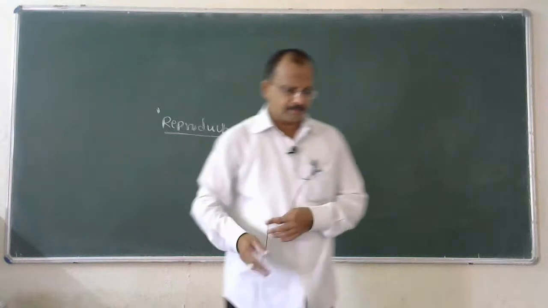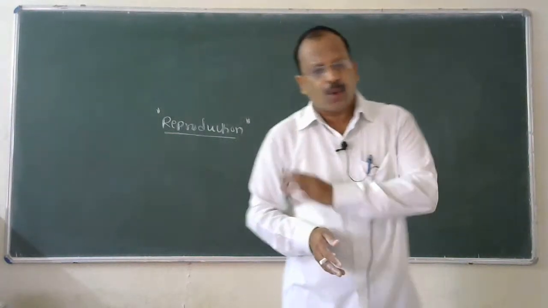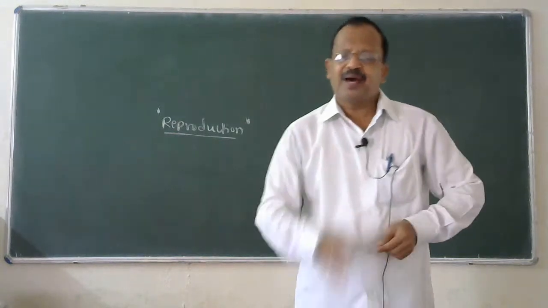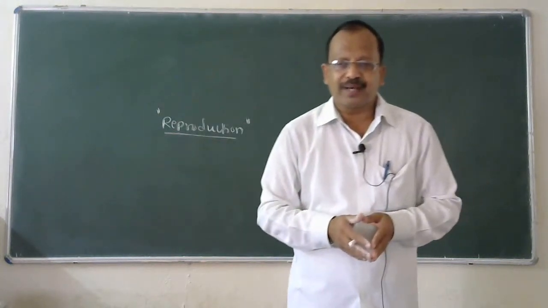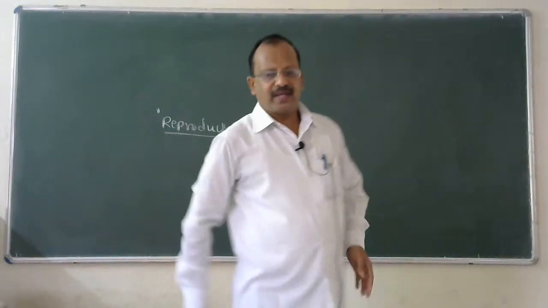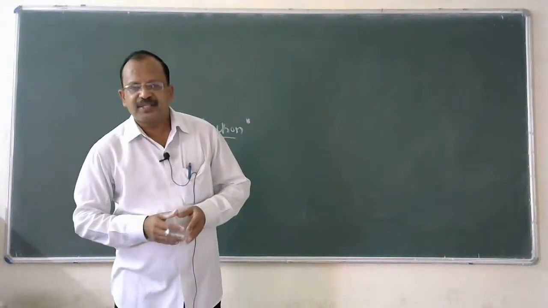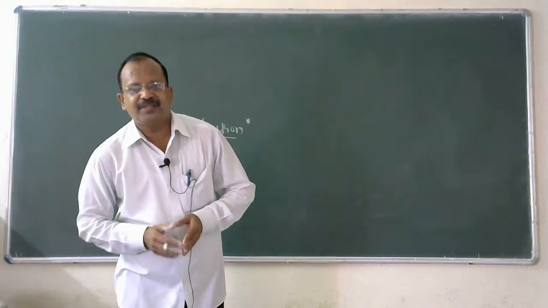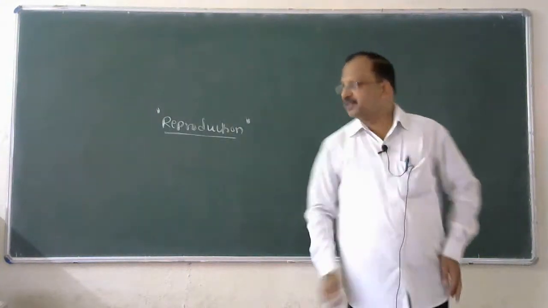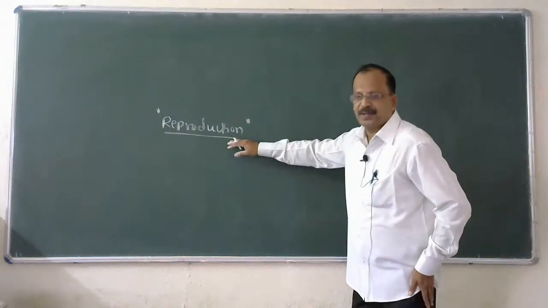So, dear students, it is a known fact that all the living organisms are mortal. They are going to die one or the other day. But before their death, all the living organisms will produce their own kind of organism so that the generation should be continued. And this process is called reproduction.